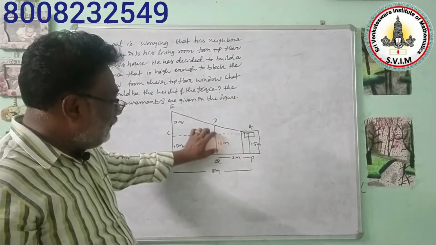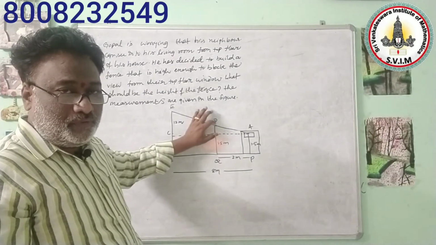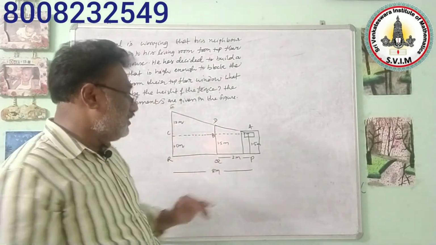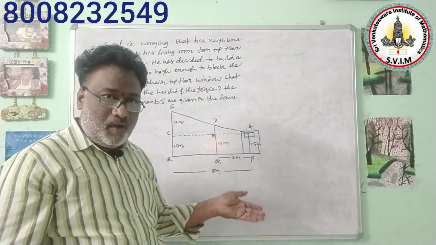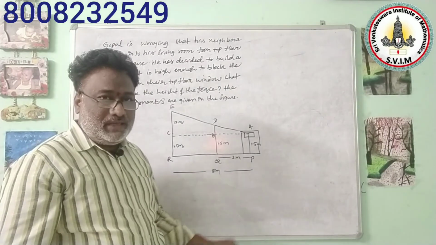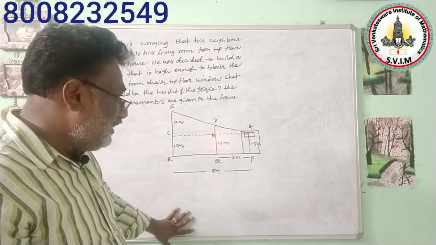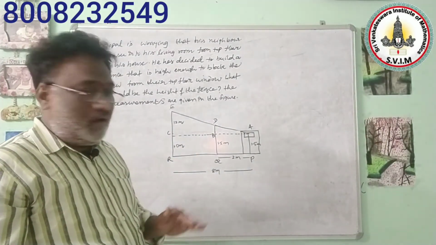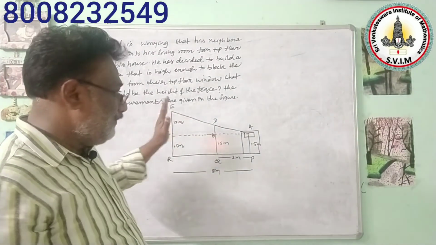Okay, now listen to me. Here, to find this measurement, we need to select this triangle and this triangle also. Here the angle is 90 degrees and here the angle is 90 degrees. So these two lines are parallel, and these are corresponding angles, and these two angles are also equal to 90 degrees each. This is the sub-triangle and this is the main triangle that we need to consider.